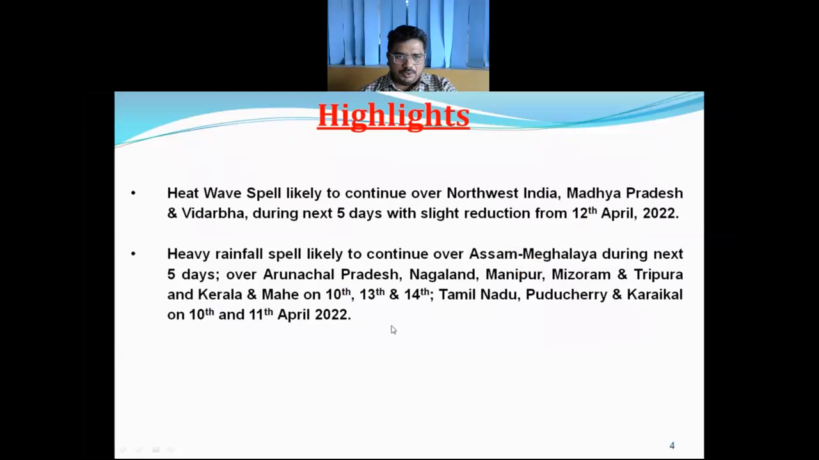Accordingly, a heat wave spell is likely to continue over northwest India, Madhya Pradesh, and Vidarbha in the next 5 days, with a slight reduction from 12th April 2022. A heavy rainfall spell is likely to continue over Assam and Meghalaya during the next 5 days, over Arunachal Pradesh, Nagaland, Manipur, Mizoram, Tripura, and Kerala on 10th, 13th, and 14th April, and Tamil Nadu, Puducherry, Karaikal on 10th and 11th April 2022. So these are the highlights.